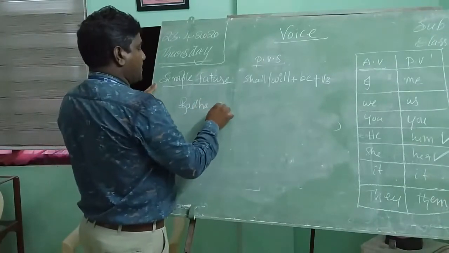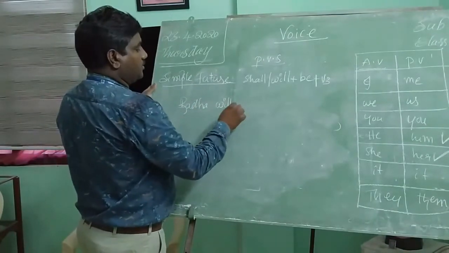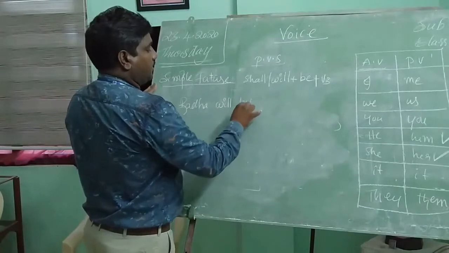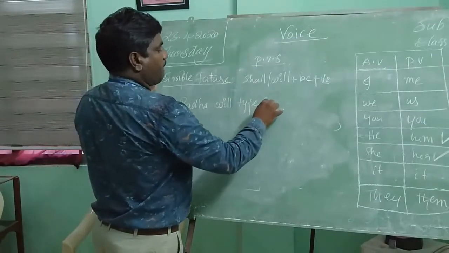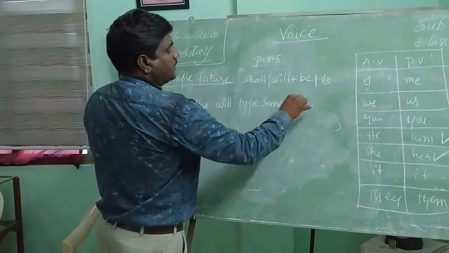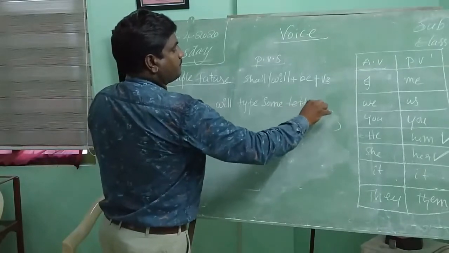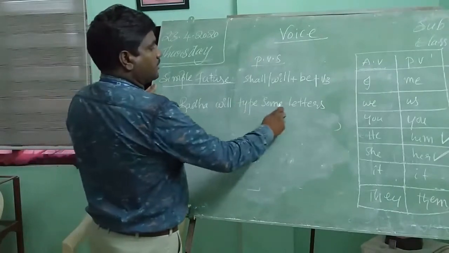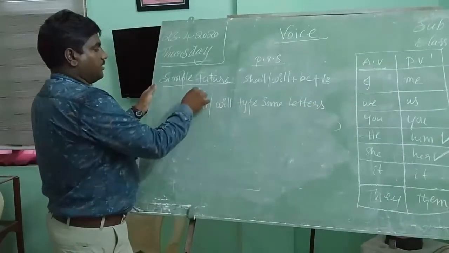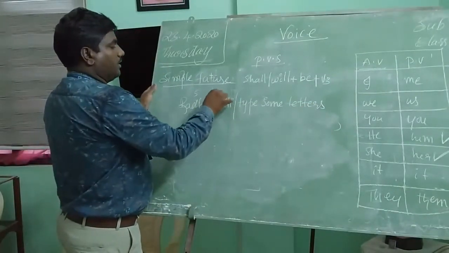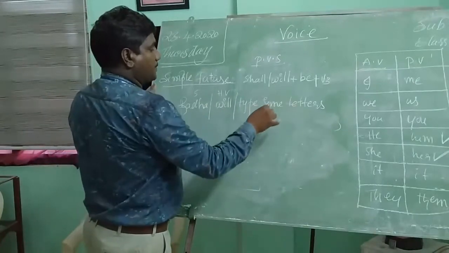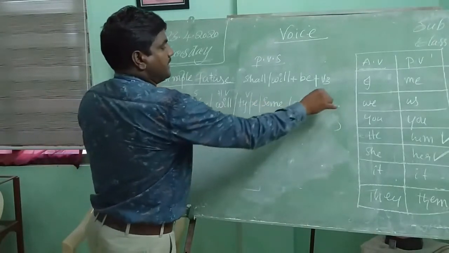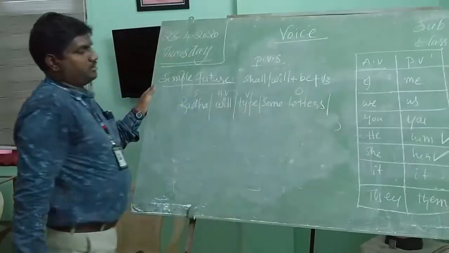Radha will type some letters. Radha is the subject, will is the helping verb, type is V1, and some letters is the object.